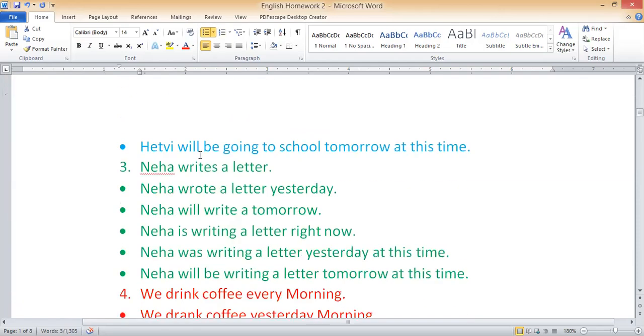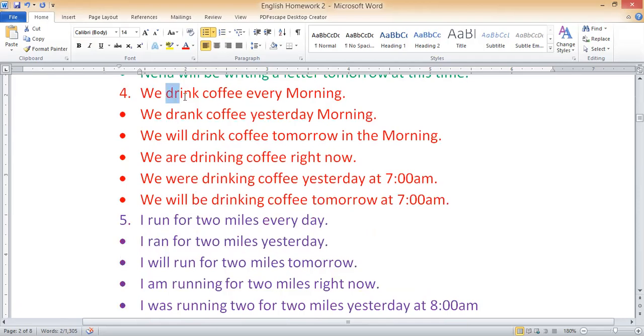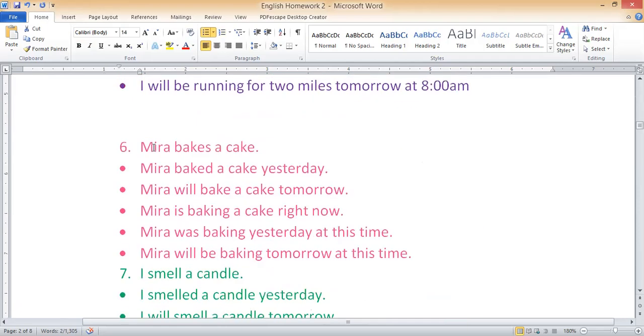Clear? In the same way, Neha writes and Neha will write. In the same way, we drink, then we will drink. Simple. If Mira bakes, S is there, then also Mira will bake. Simple future will take a simple verb. Can you take it properly? Okay.